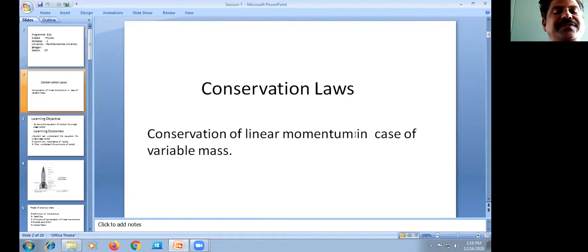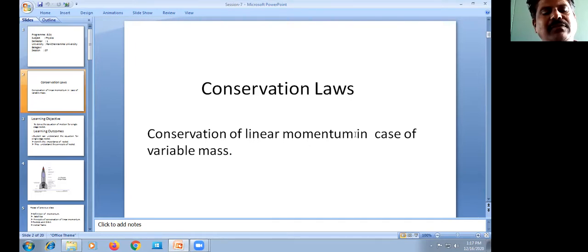We have different types of rockets. There are four types of rocket propulsion. One is solid fuel chemical propulsion, and the second is liquid fuel chemical propulsion.